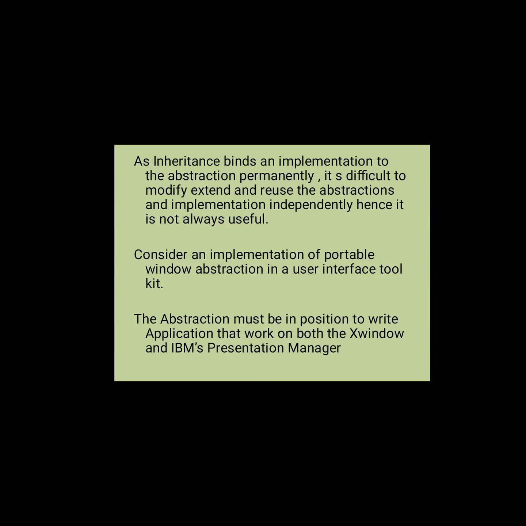Consider an implementation of a portable window abstraction in a user interface toolkit. The abstraction must be in a position to write applications that work on both X Window and IBM's Presentation Manager. So for example, if we observe this diagram, this is the portable window abstraction of the interface toolkit. Here, if you observe, window has two things: PM window, and another one is the X window.